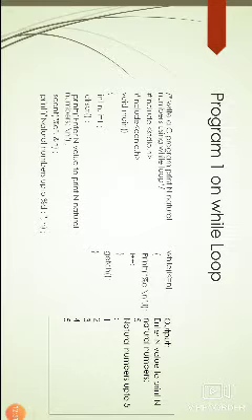Here i is 1 and n is 5 in the condition. So 1 is less than or equal to 5, and the condition is true.